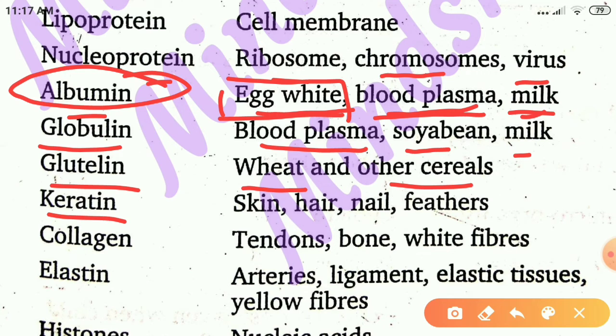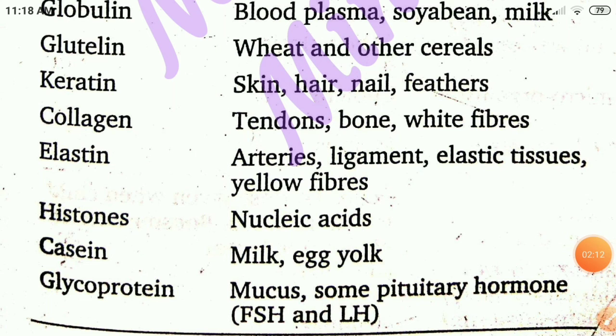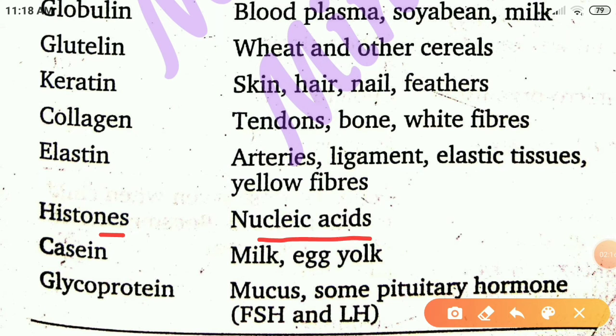Keratin is present in skin, hair, nail, feathers. Collagen: tendons, bone, white fibers. Collagen is also very important here to note. So tendons, bone, white fibers. Elastin: arteries, ligament, elastic tissues, yellow fibers. Then we are with histones. Histones are present in nucleic acids. Very important, again very important. Then we are with casein: milk and egg yolk, or we can only say yolk also.